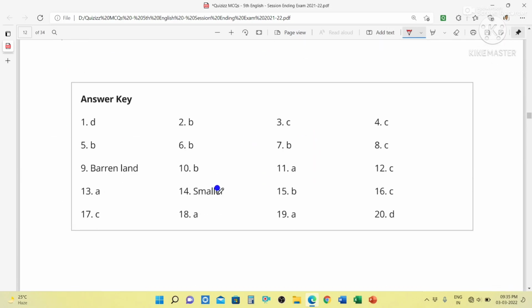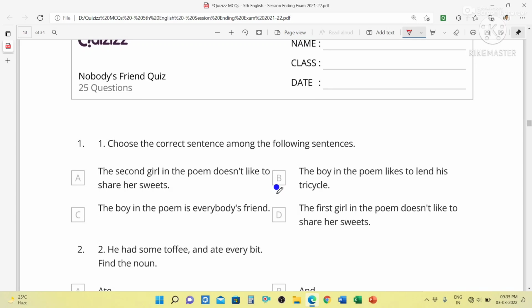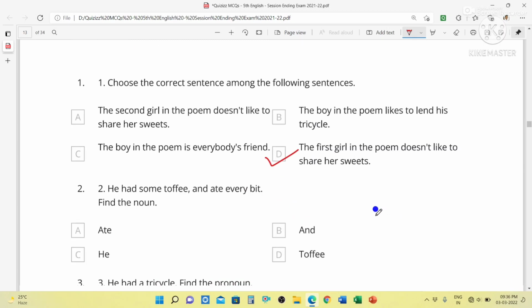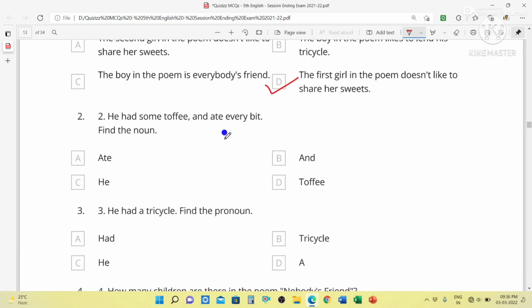Okay, students, now we will discuss another chapter, that is Nobody's Friend. This is a poem, students. So question number 1. Choose the correct sentence among the following sentences. So answer will be D. The first girl in the poem does not like to share her sweets. Next question. He had some toffee and ate a free bite. Find the noun. So your noun is toffee.